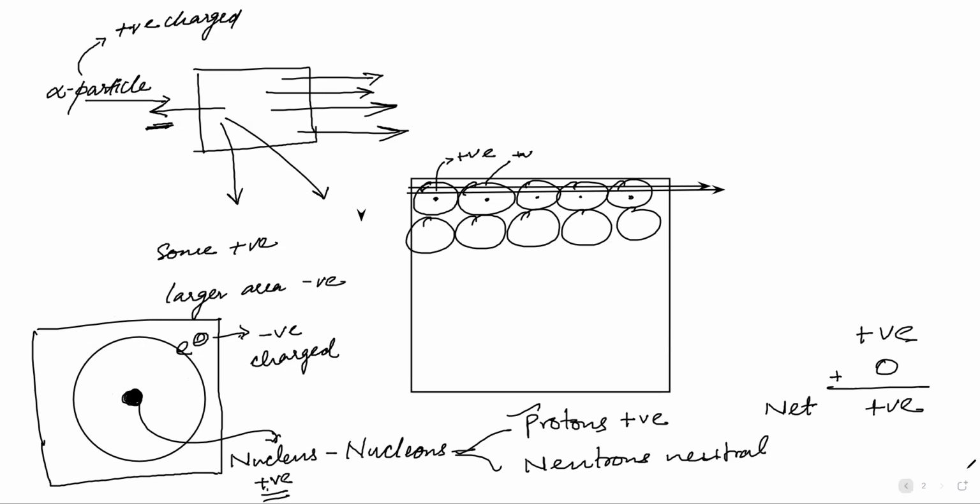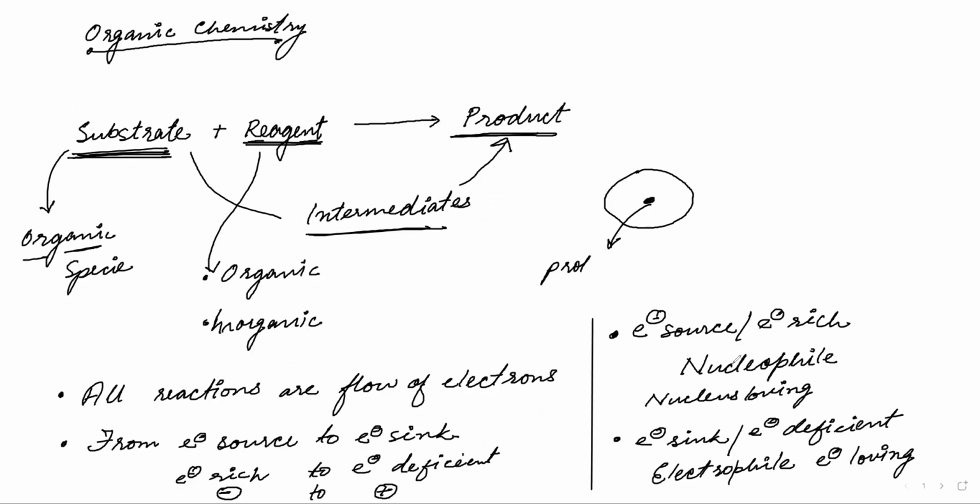So now you understand why, if I say nucleophile, it is nucleus loving. That means it is positive charge loving. The nucleus is positive, so it wants to go to the positive charge. That means the electron source, the electron rich, negatively charged species will go to the positively charged, or where there is a nucleus. And electron sinks, these are electrophiles, will go anywhere there is an electron source, electron rich. These are electron loving. Okay, you can copy this slide.